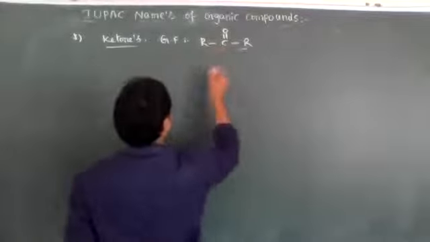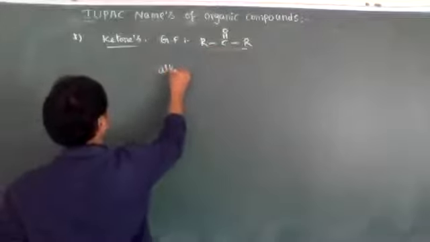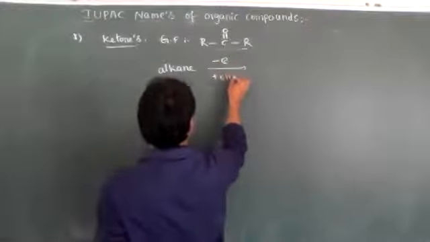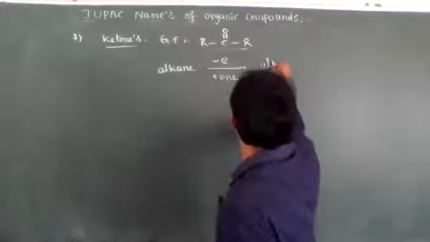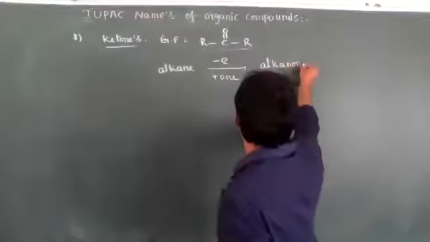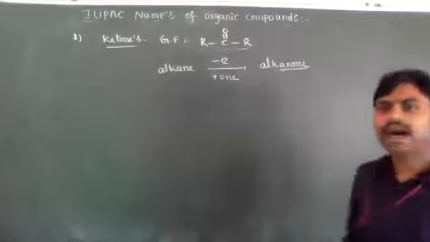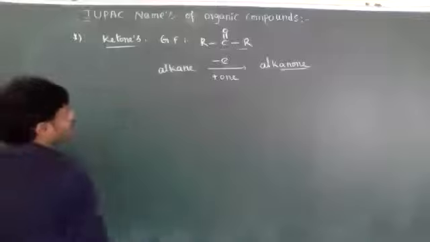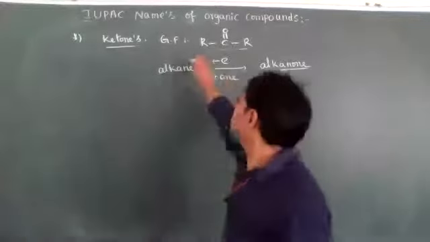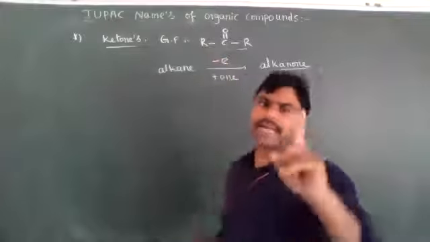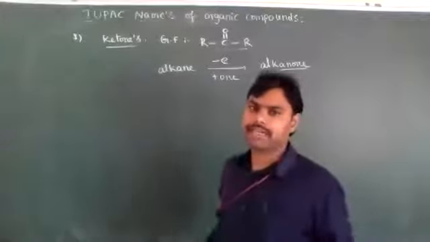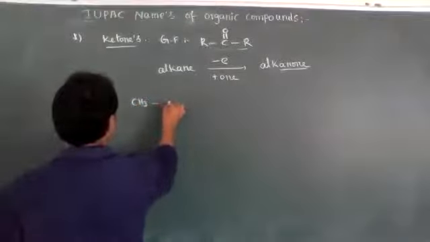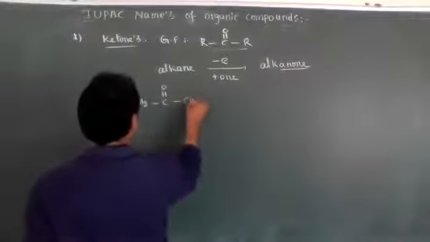Now the ketones' IUPAC nomenclature from alkanes: you remove the e and add one, then we will get alkanone. That alkanone is the IUPAC nomenclature of ketone. In order to have a ketone, a minimum of 3 carbon atoms are required, but for aldehydes a minimum of 1 carbon atom is enough. So the simplest ketone is CH3-C double bond O-CH3.